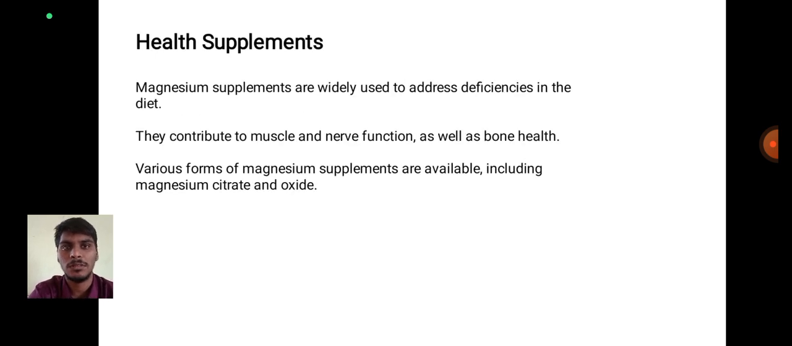Health supplements. Magnesium supplements are widely used to address dietary deficiency. They contribute to muscle and nerve function as well as bone health. Various forms of magnesium supplements are available, including magnesium citrate, sulfate and oxide.